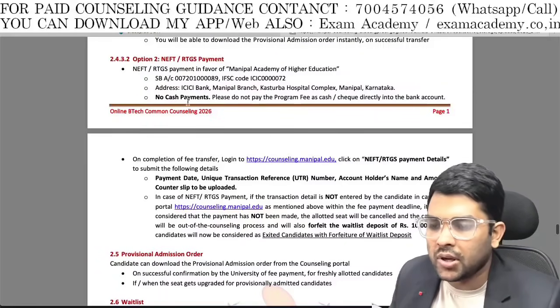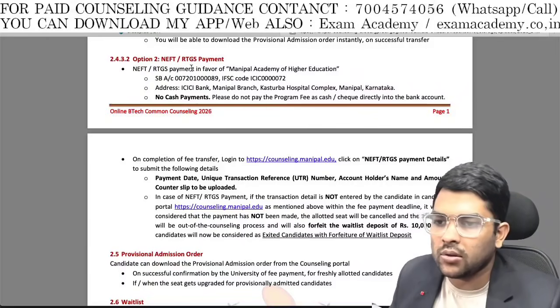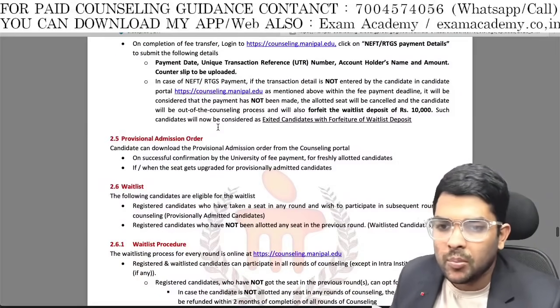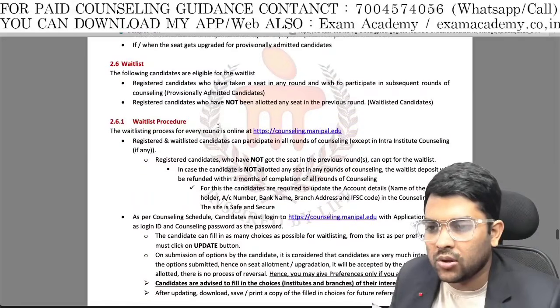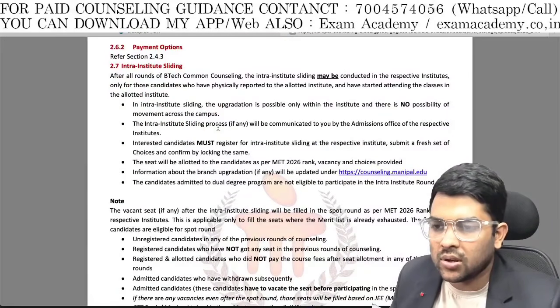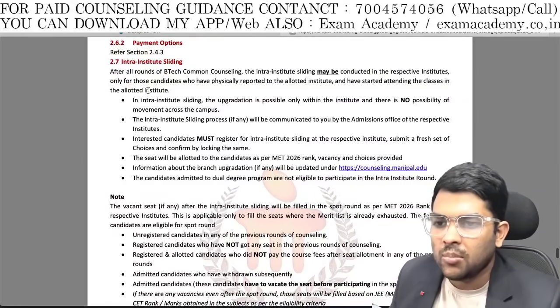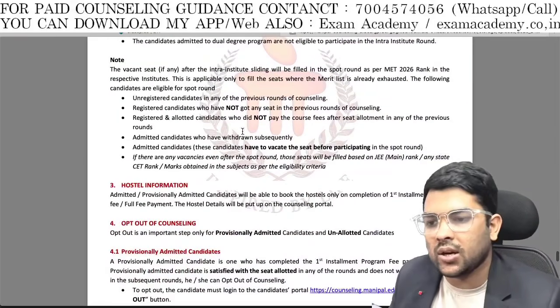They have provided the account detail also, and once you get the allotment, they will again provide the account detail, that is through NEFT or RTGS. You can pay the amount, or you can pay through online net banking also. So these are the things they have mentioned clearly here. Intra sliding round means you can get a better branch in the same college. It will be done at last.